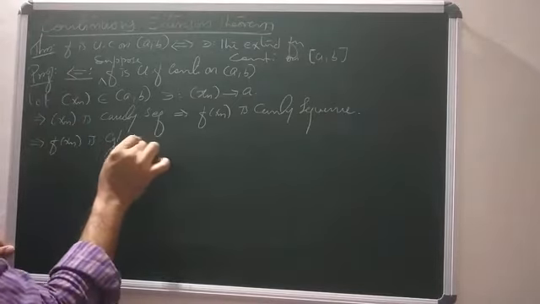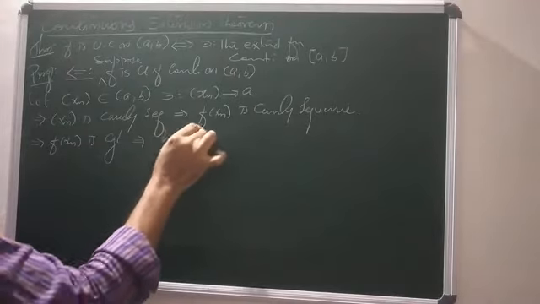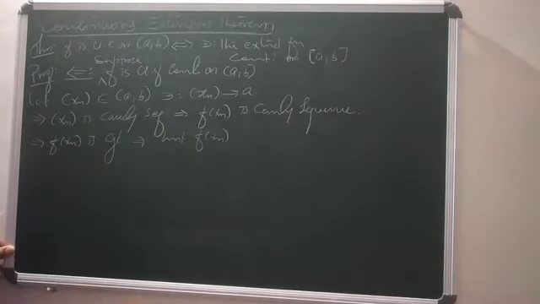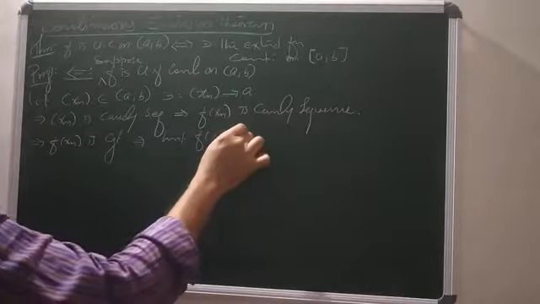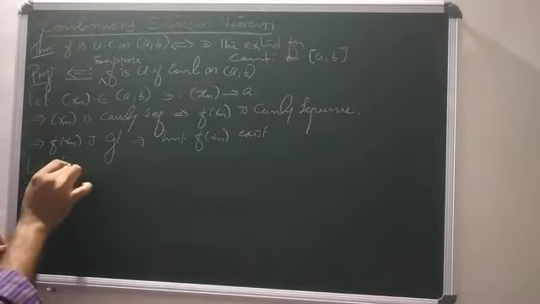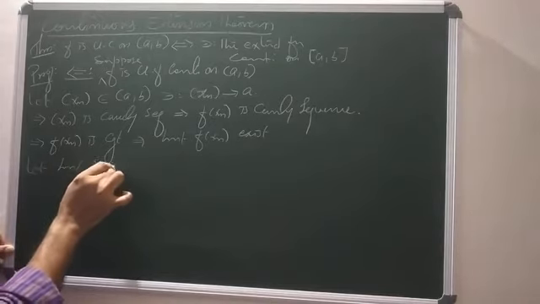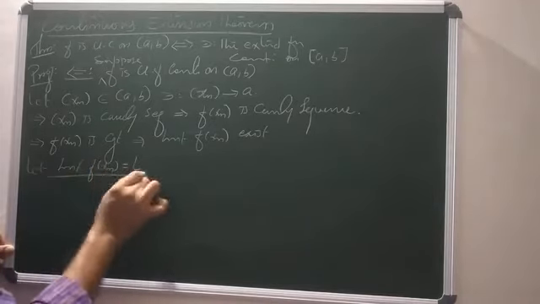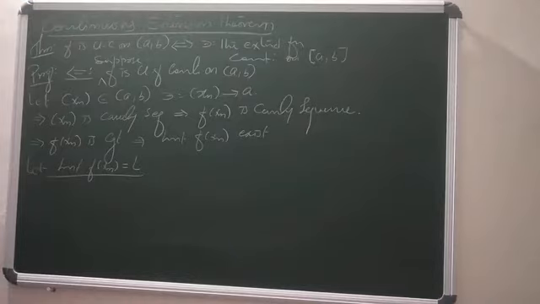F of xn convergent means the limit of f of xn exists. So let the limit of f of xn equal L.